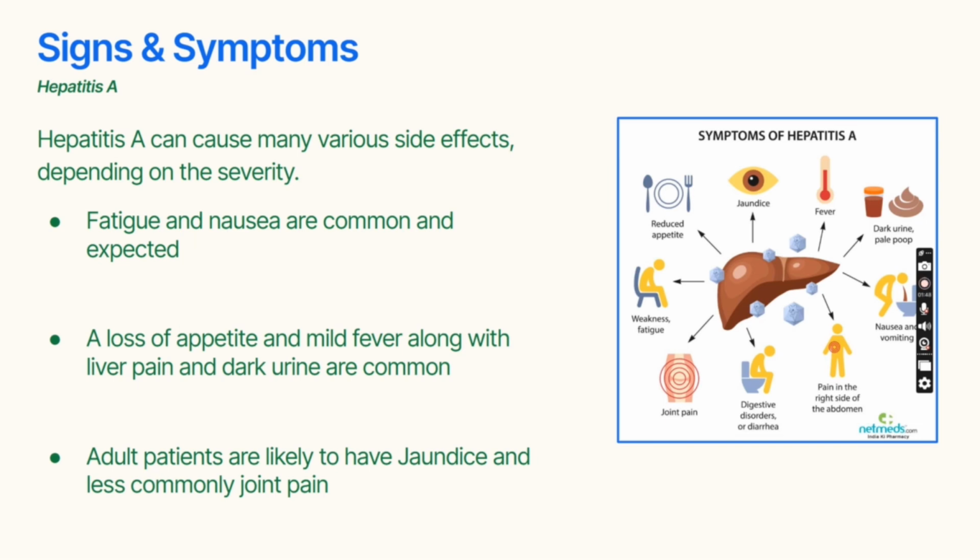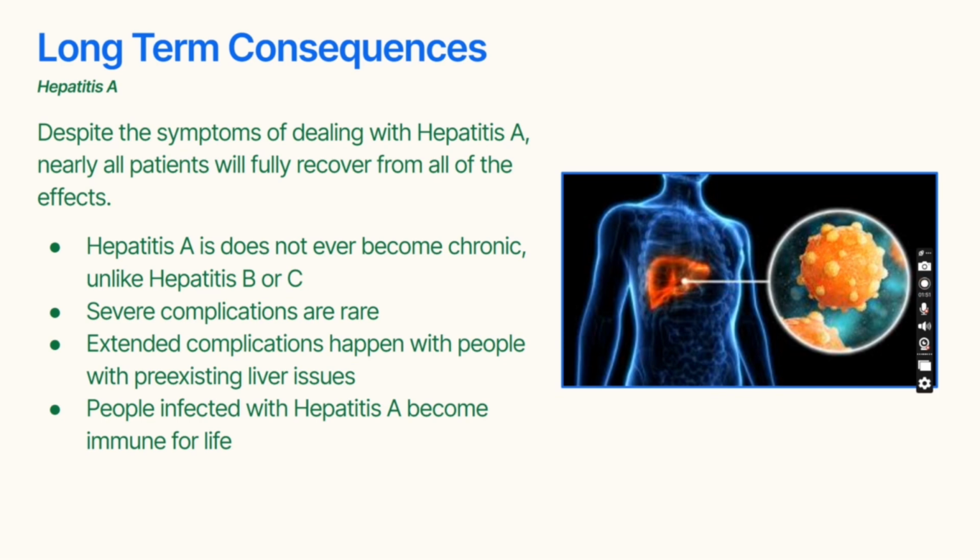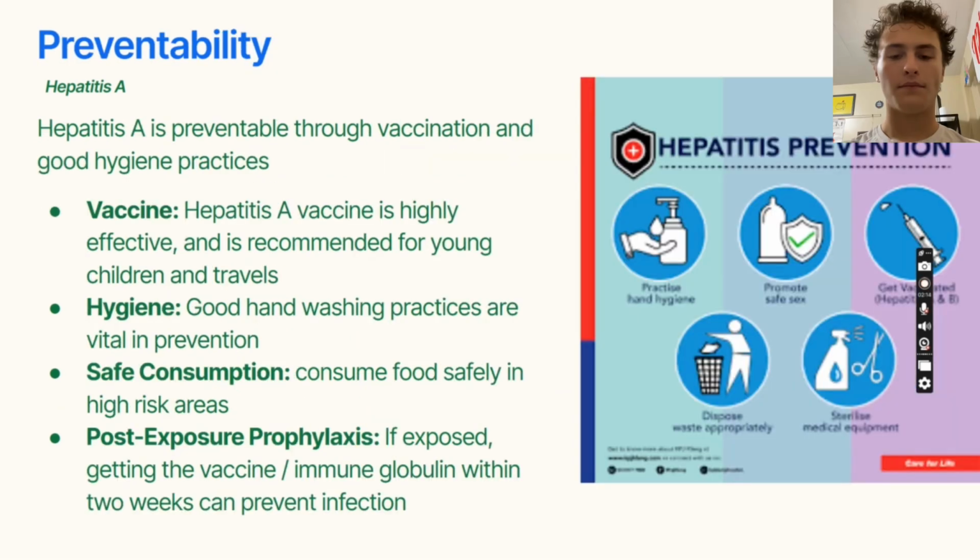So for the long-term health consequences, despite all the symptoms that come with hepatitis A, nearly all the patients that ever get infected with it will recover. Severe complications are rare, only happening mostly in elderly people or people with already existing liver issues. It's definitely not chronic, unlike hepatitis B or C. And people infected with hepatitis A become immune for life, and they do not have any long-term health consequences.